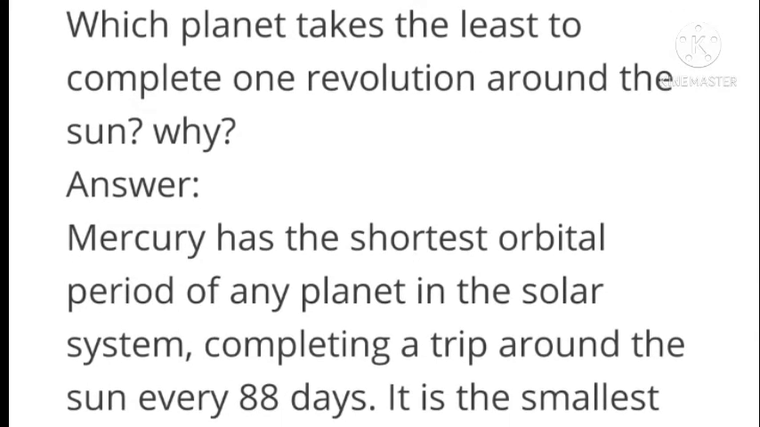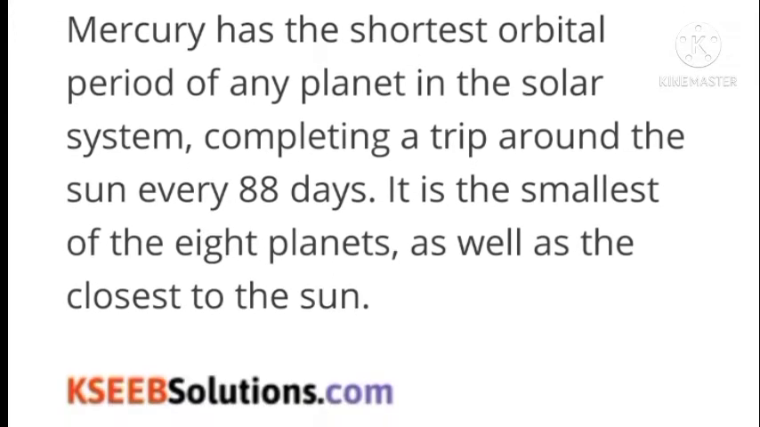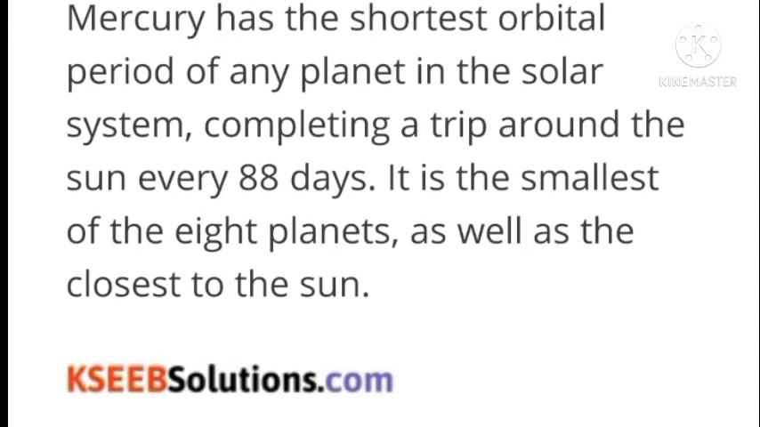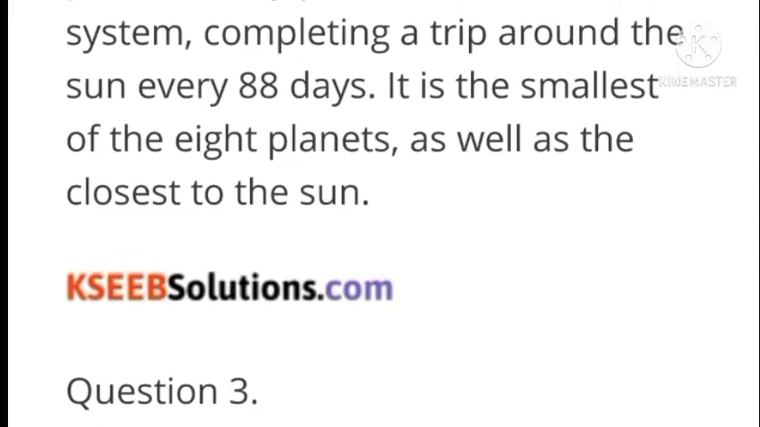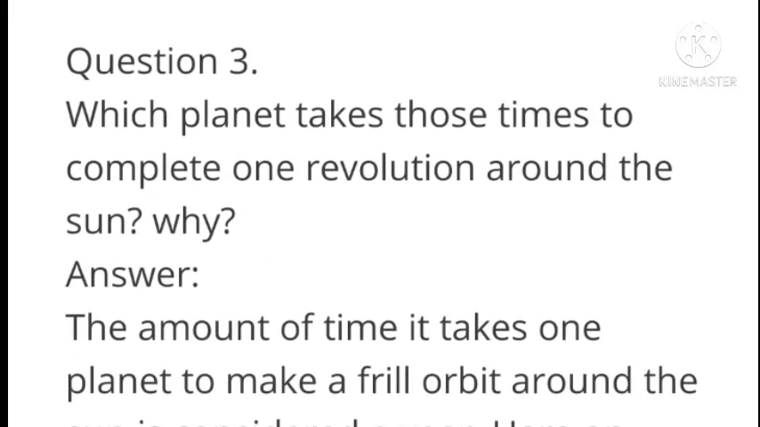Next question, which planet takes the least time to complete one revolution around the sun? Why? Mercury has the shortest orbital period of any planet in the solar system, completing a trip around the sun every 88 days. It is the smallest of the 8 planets as well as closest to the sun.